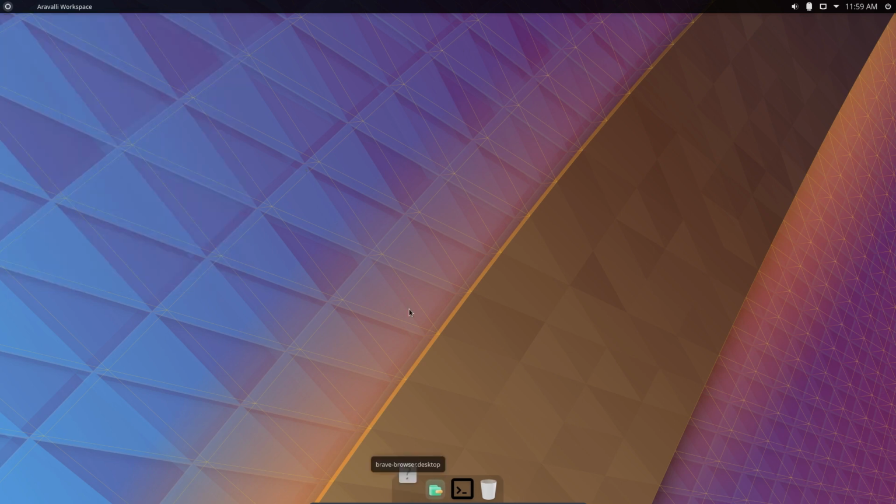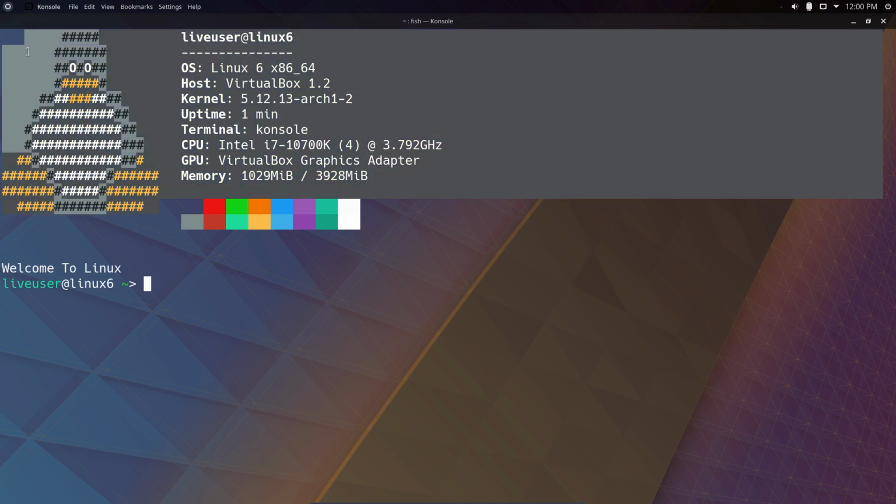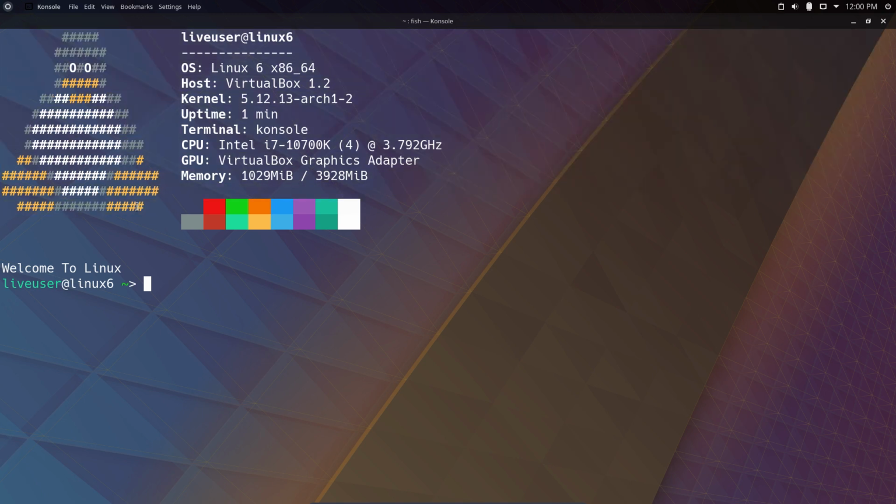This probably needs a fix. Unknown application folder. So my feedback would be to go to NeoFetch first. There's a GitHub NeoFetch. Find the place to be, and then make your own and make a nice logo. It's creative, it's fun, and submit it to him, and then you have your own logo, because this is the general Linux logo.